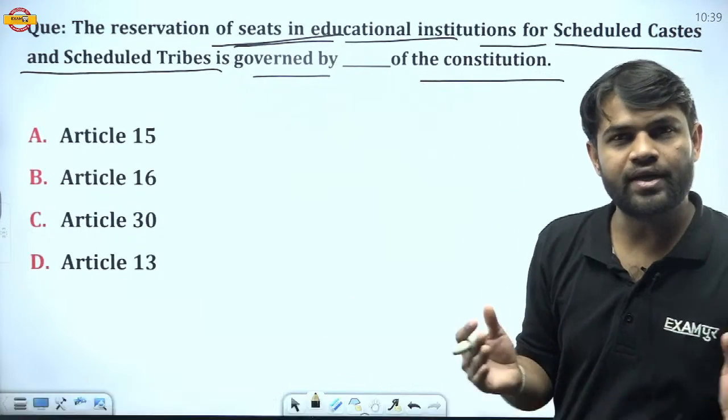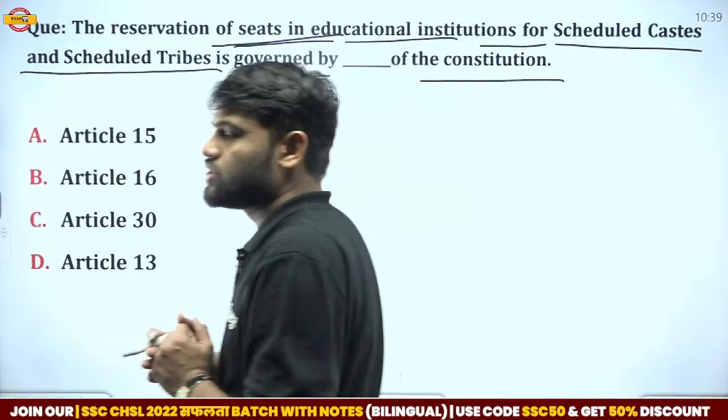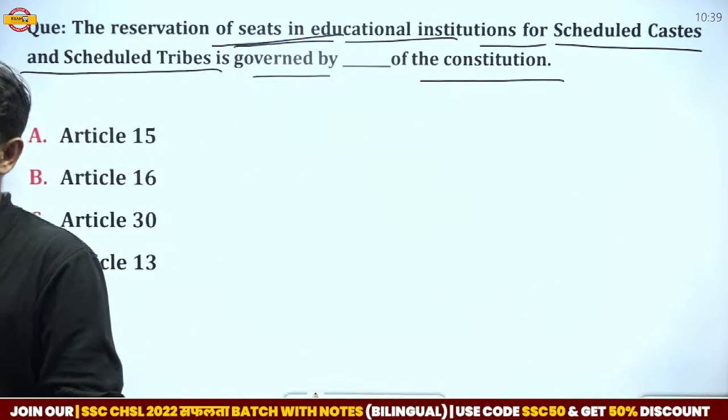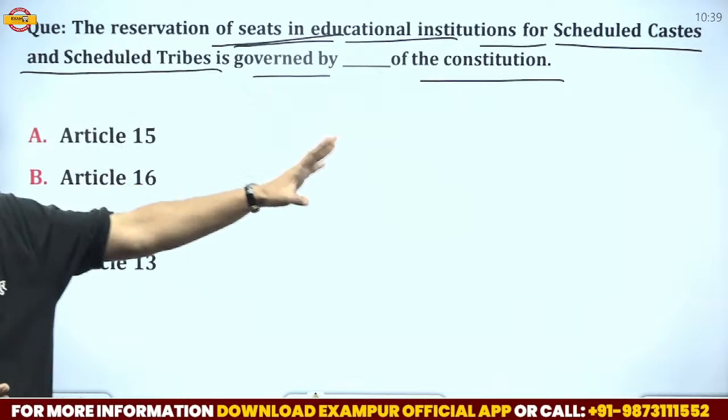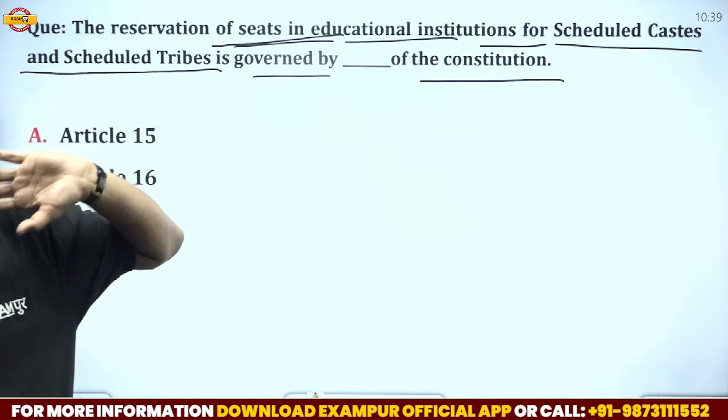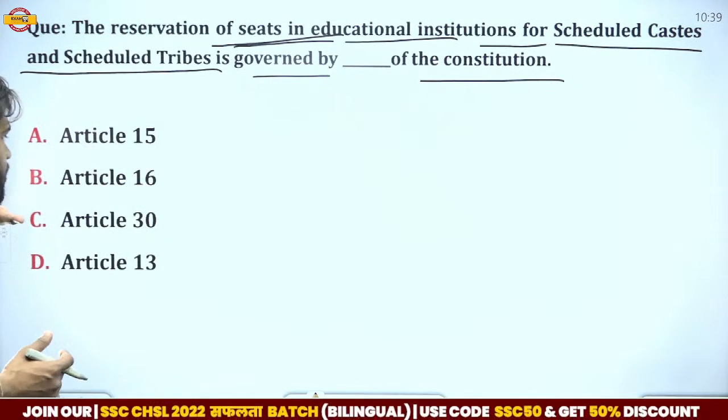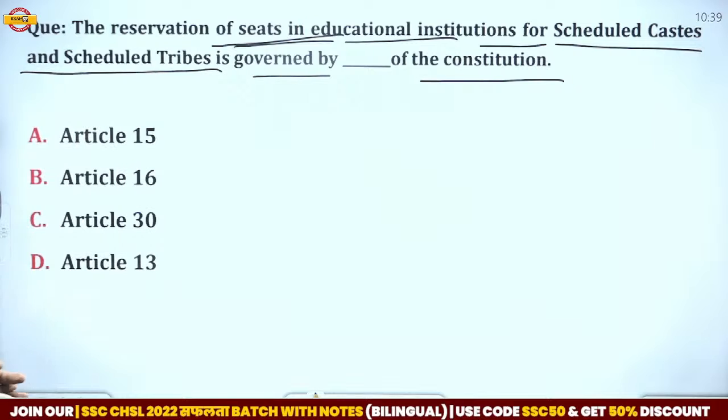By which article is this type of reservation given to scheduled tribes and scheduled castes? The reservation is related to educational institutions. Here we have options like 15, 16, 13 and 30. So what is the correct answer? Vikramaditya said option C, it means Article 30.